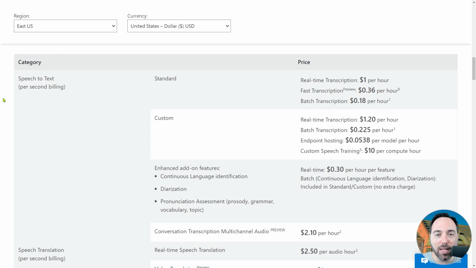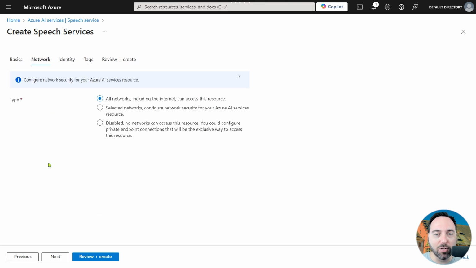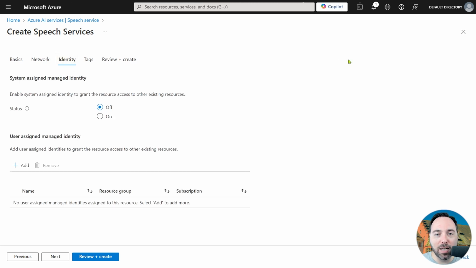The Network tab allows us to limit access to the service based on network, so you could require access only over some specific virtual network and IP address range. The Identity tab allows you to create a system-assigned managed identity or add your own user-assigned managed identities into the mix. Adding a managed identity here gives you a way of granting your speech service access to some other Azure resources. We won't need to do this for our video here, but I do still recommend setting up a managed identity in case you need to work with service permissions later.